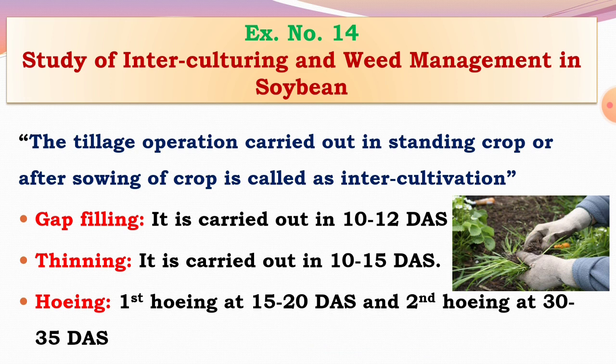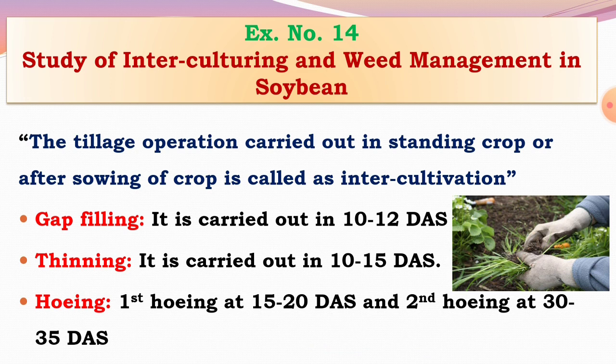Okay, first see what is meant by interculturing. Interculturing or intercultivation means the tillage operations carried out in standing crop or after sowing of the crop. There are many intercultivation operations carried out in soybean crop.